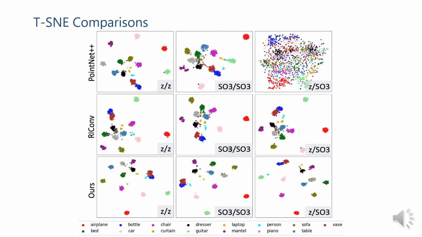The advantages of our method can also be reflected in the t-SNE comparison between our method, PointNet++, and RI-Conv. The first column shows the latent space features in Z/Z mode. We can see that both PointNet++ and our method have good separation, while the RI-Conv has more condensed clusters in the center. For Z/SO3 mode, the third column, PointNet++ features are much more diverse, which cannot be used for point cloud analysis, while our method still has the best separation.